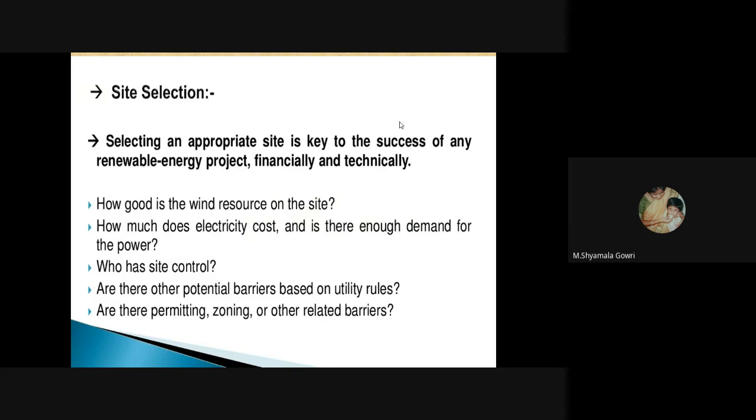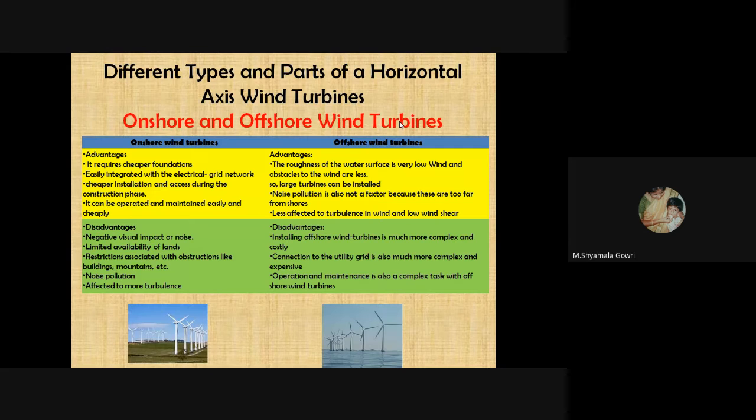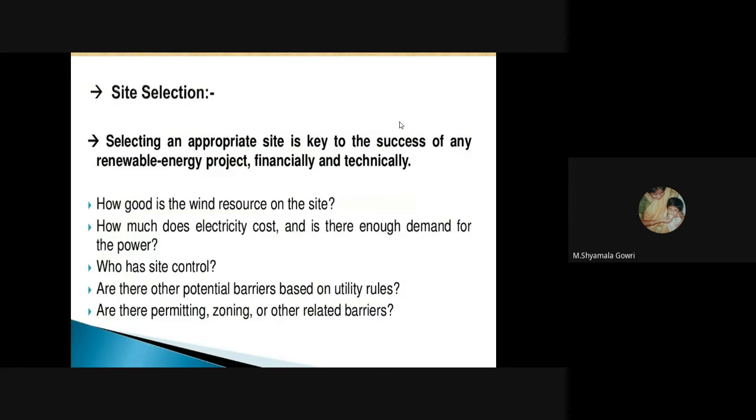If the requirement is there, we can keep the wind turbines over there. And who has site control? It's a main problem. Another one is, are there other potential barriers based on utility rules? And are there permitting, zoning, or other related barriers? So by considering these questions, we have to select the appropriate location for wind energy.